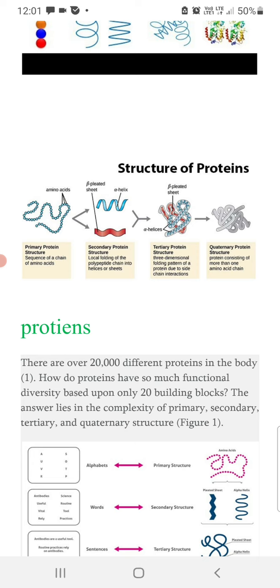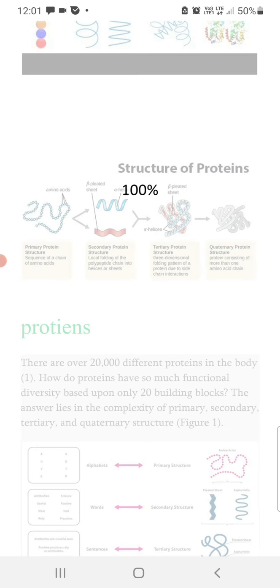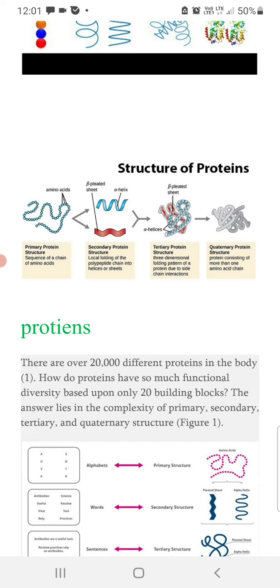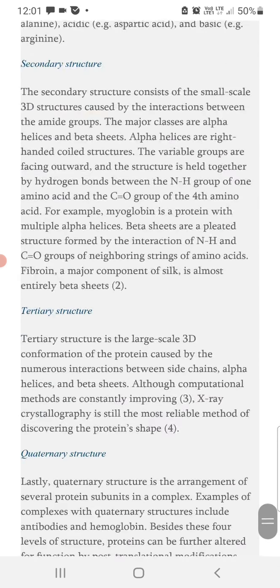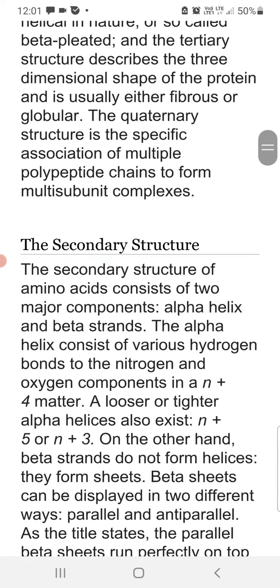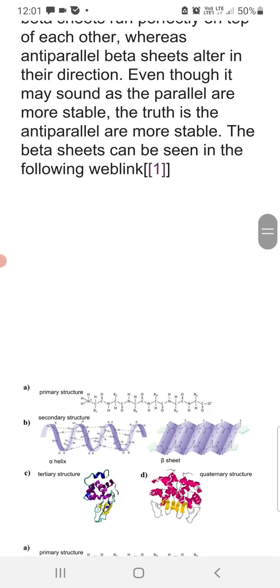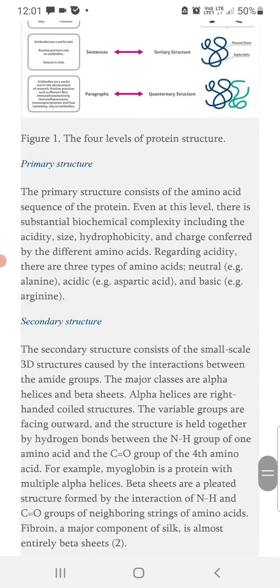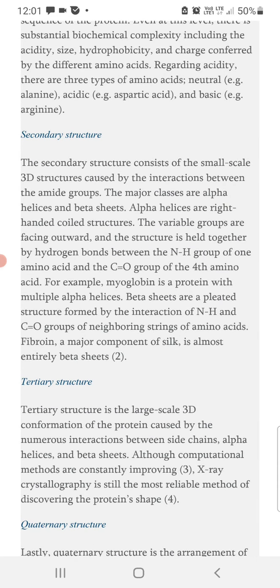But the functional enzyme will almost be the quaternary structure of the protein, and that helps in the joining of a substrate molecule to the active site.